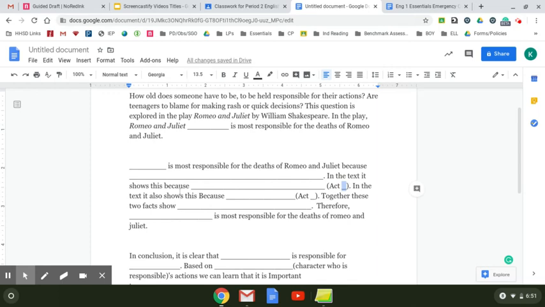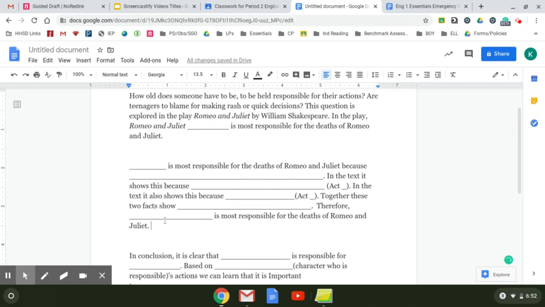In the text, it shows this because. Here I have because again. Together, these 2 facts show, okay, therefore, blank is most responsible for the deaths of Romeo and Juliet. I have the opposite problem here. I forgot to capitalize 2 very important names. Romeo should be capital and Juliet should be capital. Okay, now this one is checked.